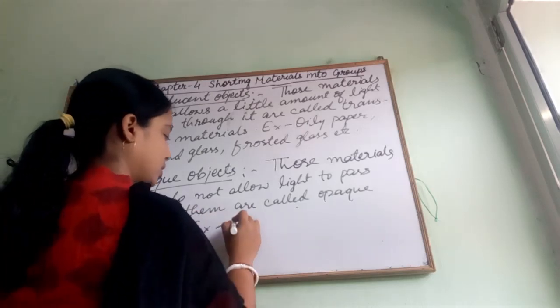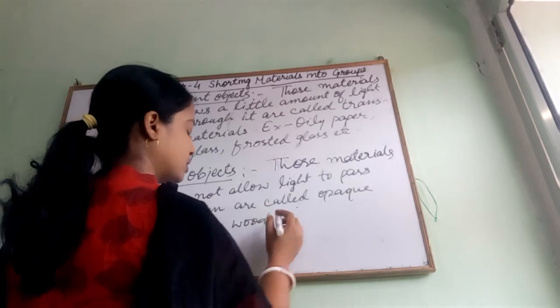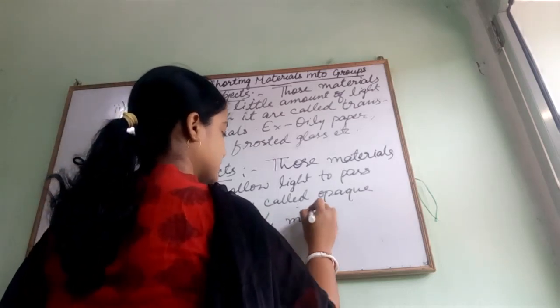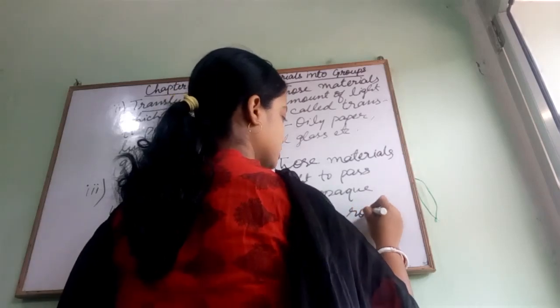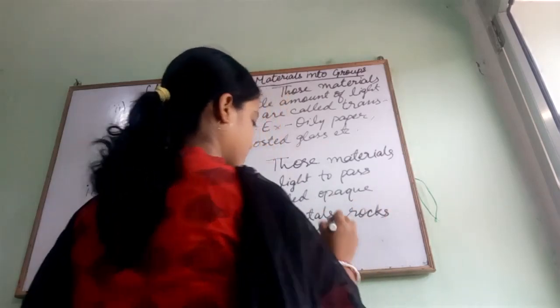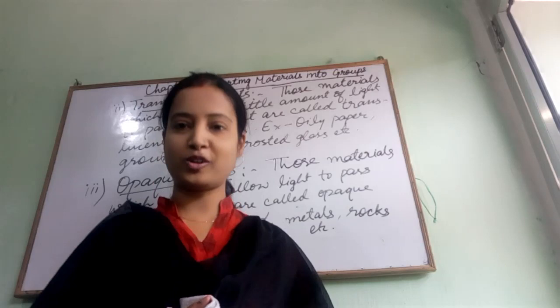Examples: wood, metals, rocks, etc. So this is all about today's class.